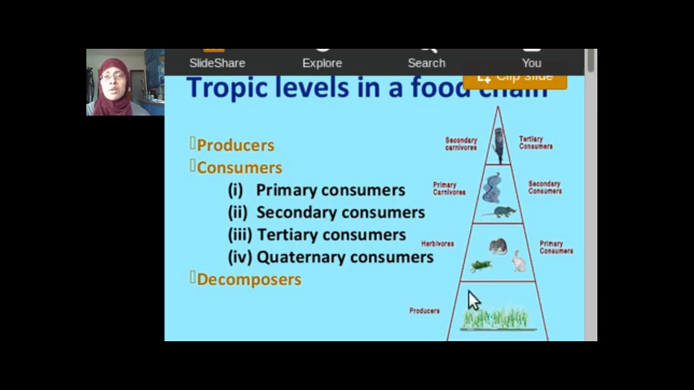So at the bottom, you have plants, which are producers because they capture the energy from the sun and they make their own food. And then you have primary consumers because they're the first to eat. So primary consumers are the first ones to eat the plants. Then you have secondary consumers. They're the ones second to eat. Then you have tertiary consumers. They're the third ones to eat. So first ones, second, third.